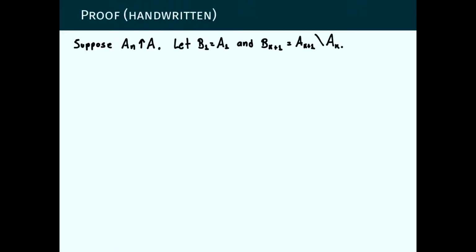So we start by proving continuity from below. Suppose A_n is an increasing sequence of measurable sets, that means sets in the sigma algebra. So since it's increasing, we can take its union, call that union A. So suppose A_n is an increasing sequence of sets that increases to A. And we define another sequence of sets as follows.